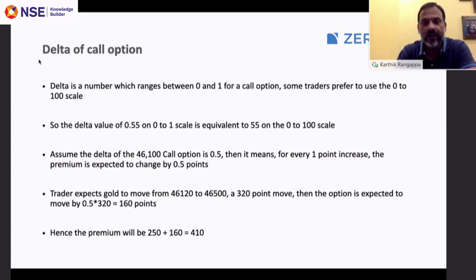What you need to understand is that delta is a number which ranges from 0 to 1, if you prefer that, or 0 to 100. For the sake of this conversation, we'll stick to the 0 to 1 convention. That's one of the most popular conventions for understanding delta. Okay, so let's go back to the gold example. The 46,100 call option: let's assume the delta is 0.55. What does this mean? For every 1 point increase in the underlying, the premium is expected to change by 0.55. So let's go back to the previous slide.